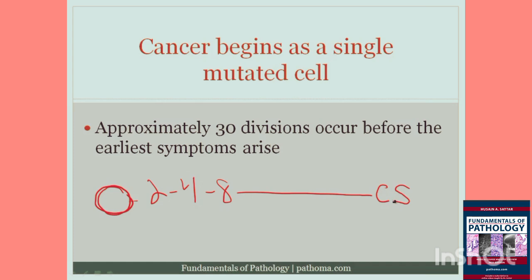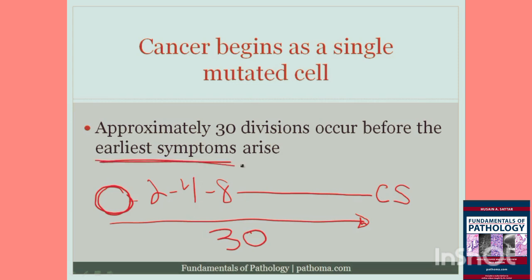Okay? And so one of the things that examiners like you to know is how many divisions have to occur before the average tumor reveals clinical symptoms. And the answer is that there are about 30 divisions that will occur before the earliest clinical symptoms arise in cancer. So that's one important point. And that's what I've stated here.